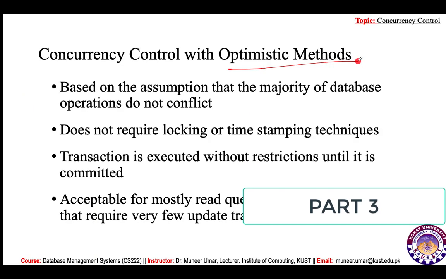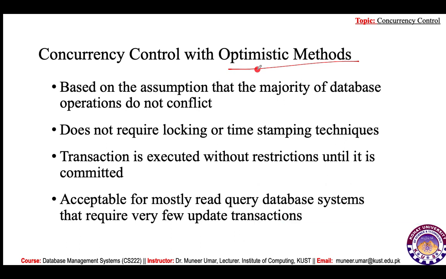For concurrency control, the next approach is the optimistic method. By optimistic method, we assume that the majority of database operations do not conflict and do not require locking or timestamping techniques. It is possible if we have a small number of users and the users don't perform too many or bulky write operations. In that case, the optimistic approach is the best way to implement concurrency control.